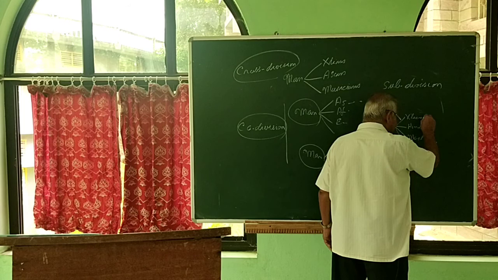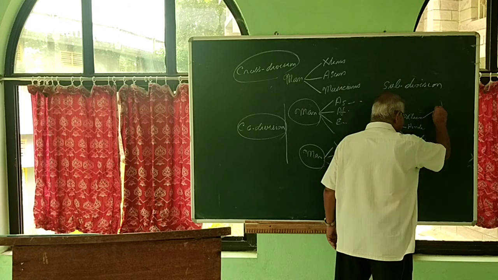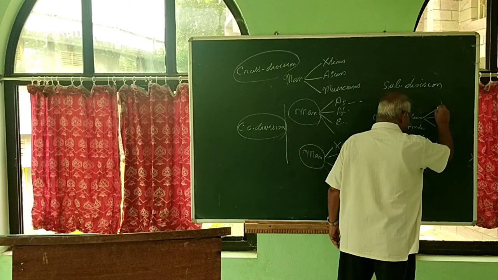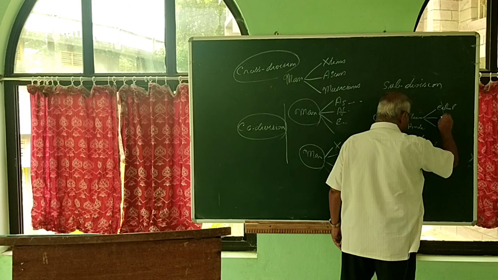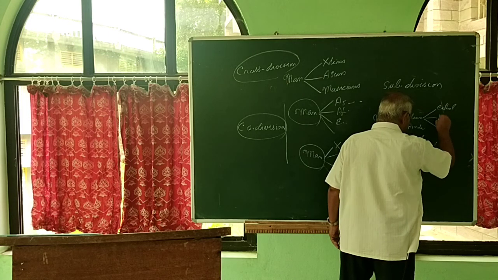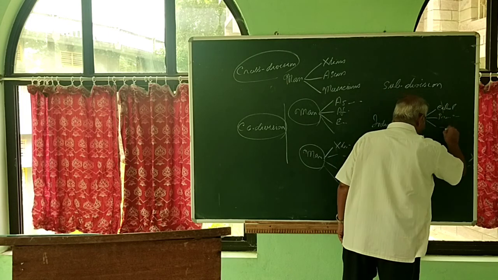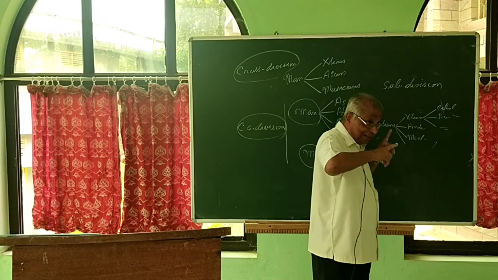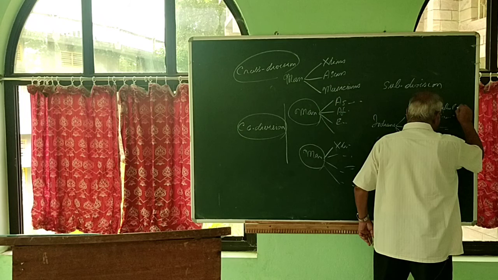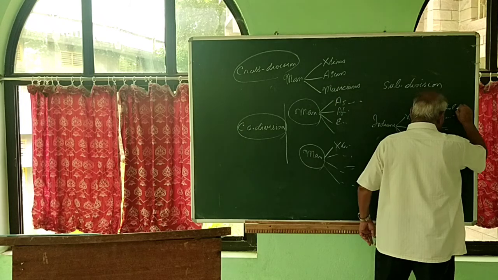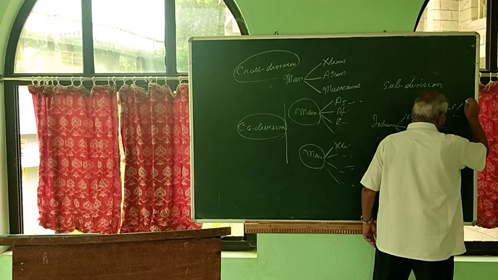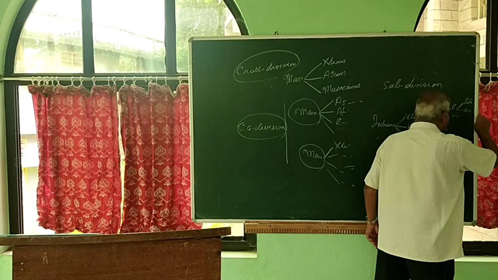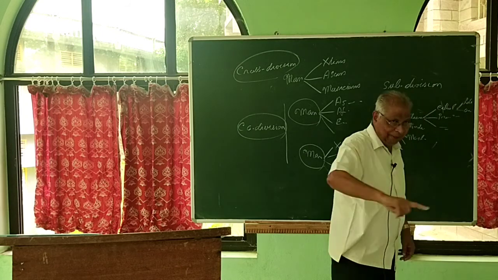Now we are dividing, taking Christians, subdividing into Catholics and then Protestants, and so on. All the various denominations of Christians, we are subdividing. Again, you take Catholics. We take the Latin rite and Oriental rite, and so on. We can go on dividing.